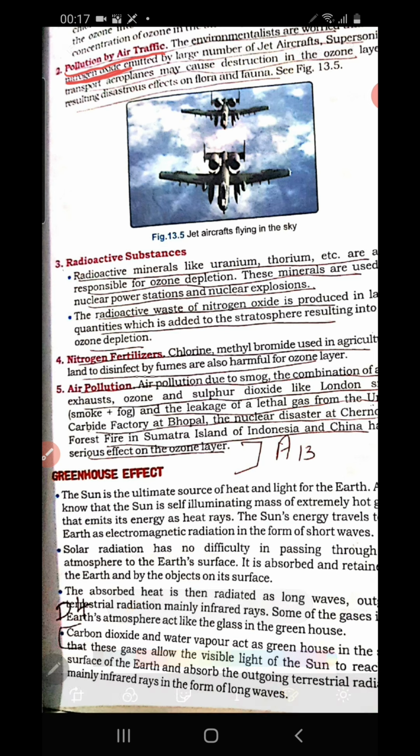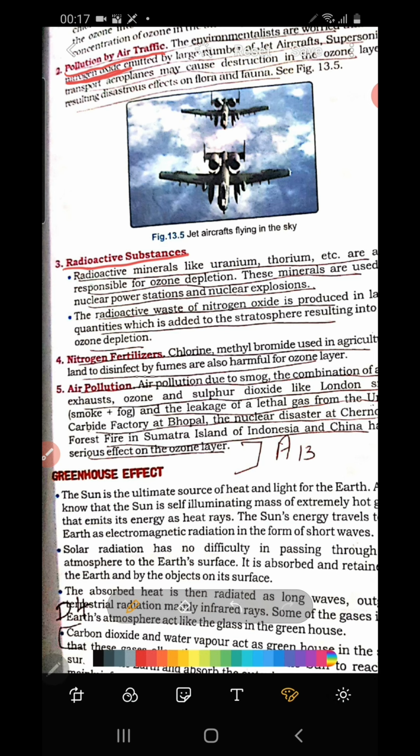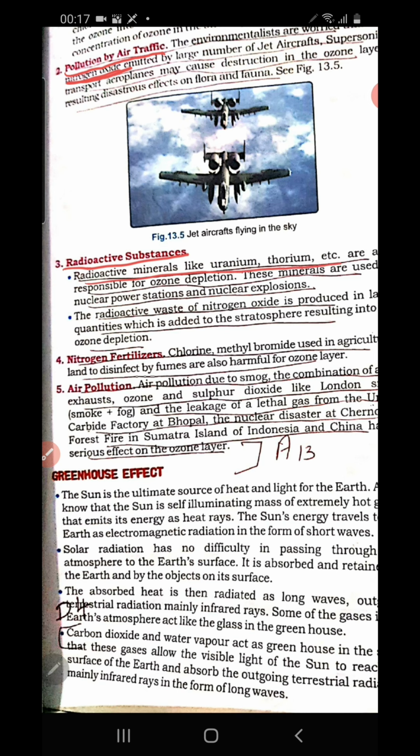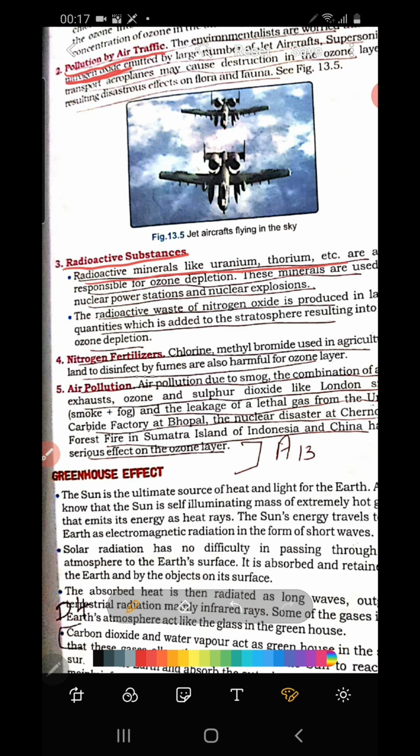And next are radioactive substances, like uranium, thorium, etc. These are mainly used in nuclear reactors and for making nuclear bombs. Other than that, these radioactive minerals are used in nuclear power stations. These radioactive elements are released through different means and reach the atmosphere.